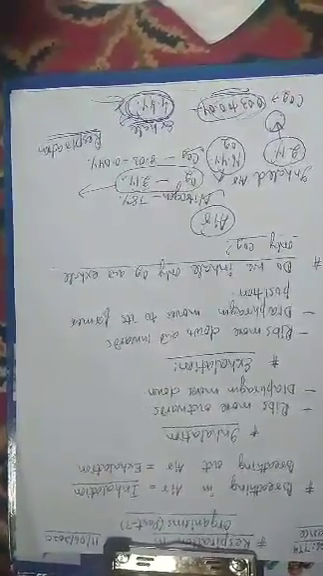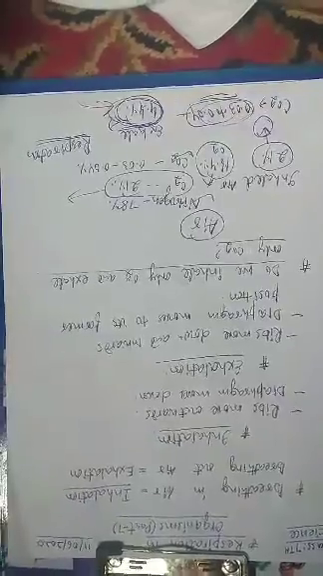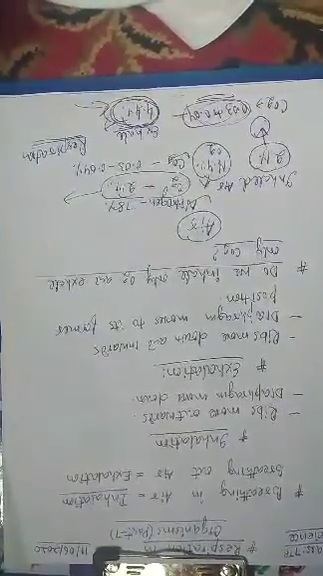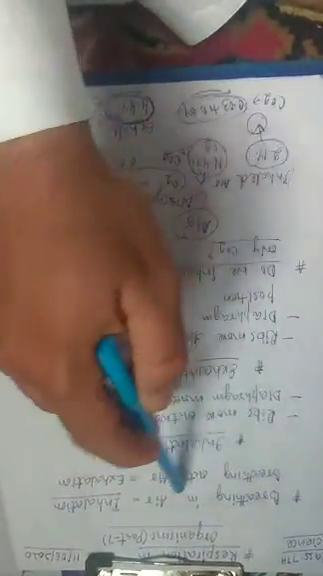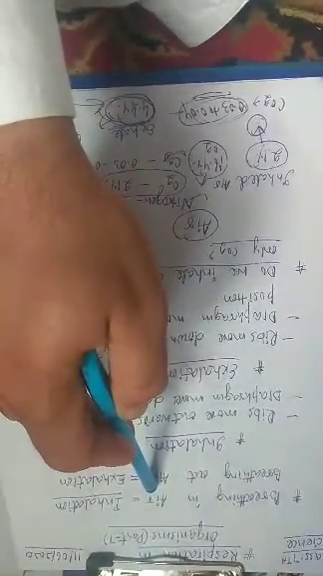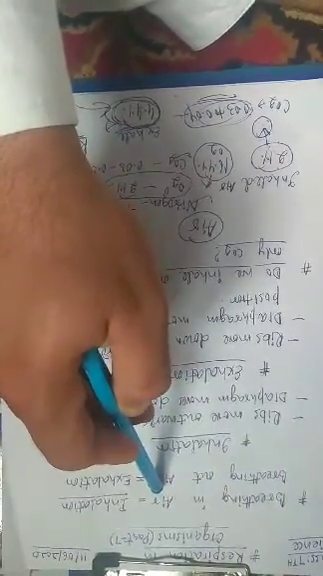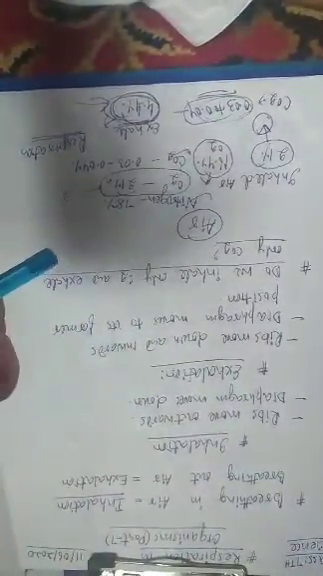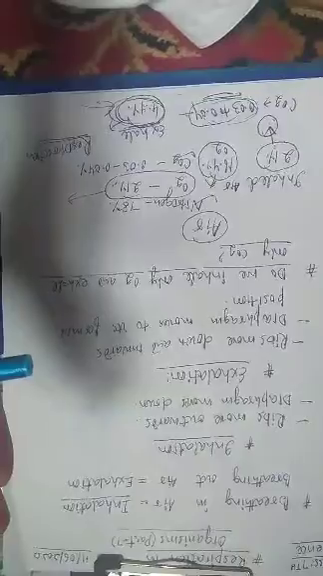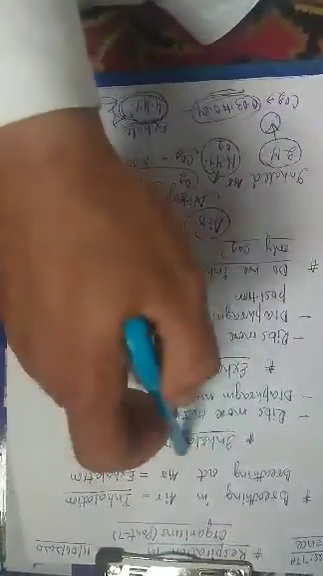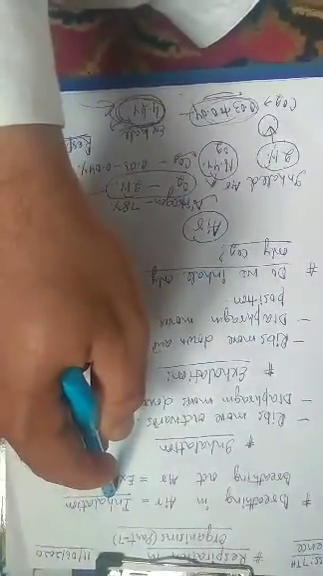So today we will discuss inhalation and exhalation. Inhalation is breathing in air. When we breathe in air, that's called inhalation. And when we breathe it out, that's called exhalation. And what happens during inhalation?